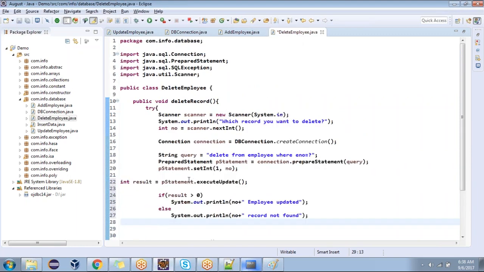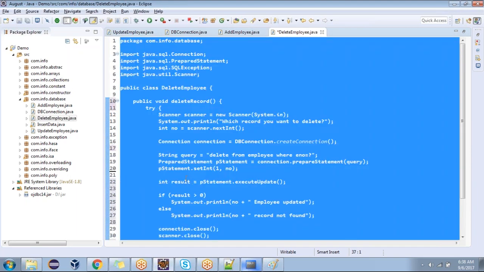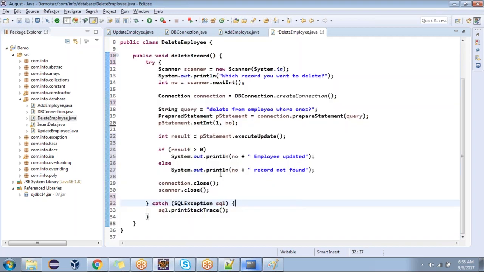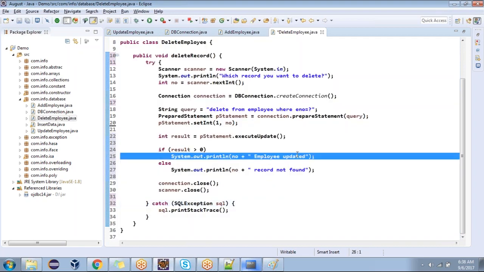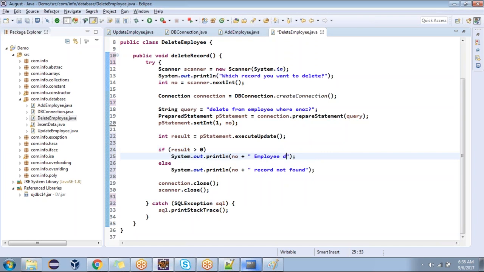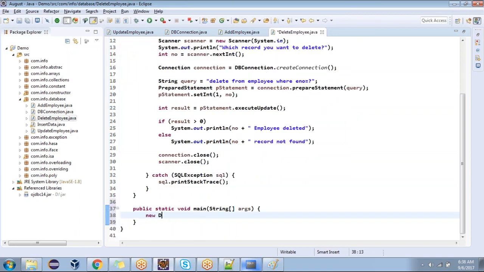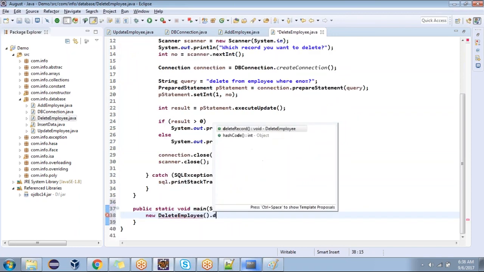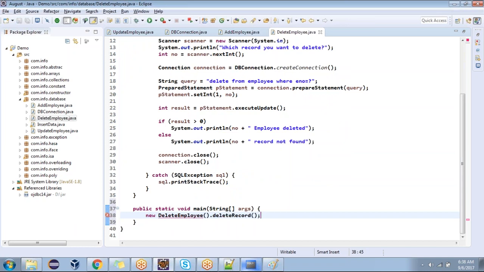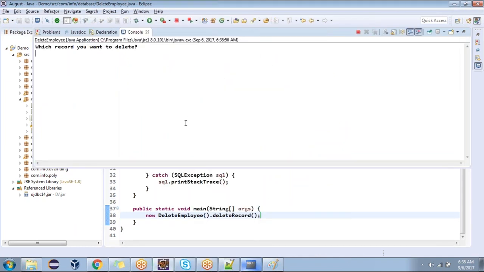I'm copying this code and I'm going to place it here. Instead of updated, I'm going to write deleted. Right click, main method. New delete employee dot delete record. Which record do you want to delete? 106.